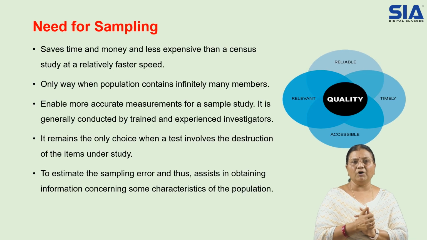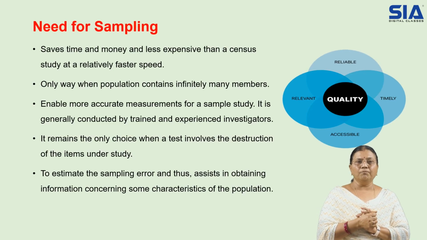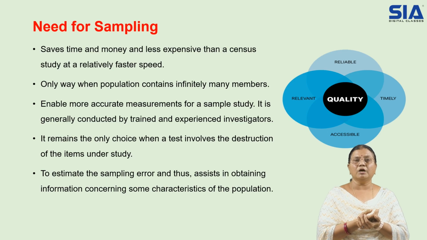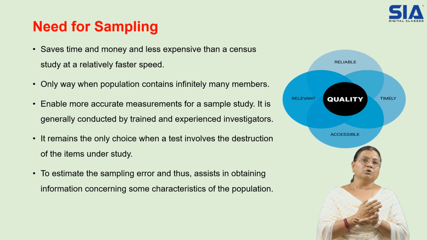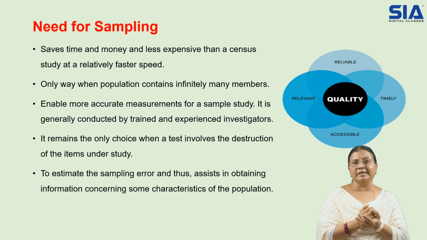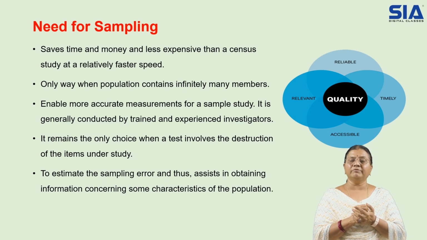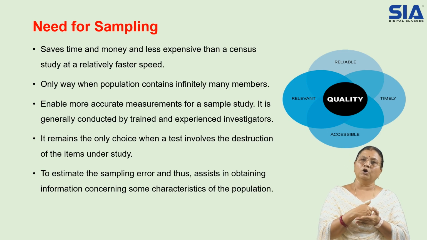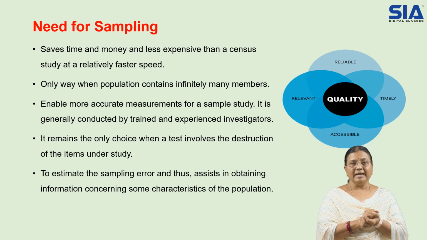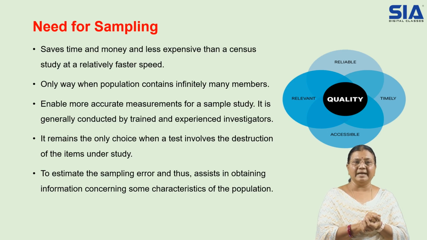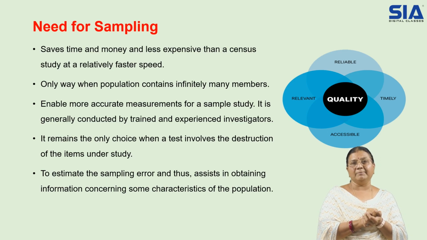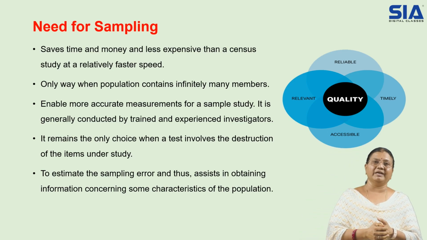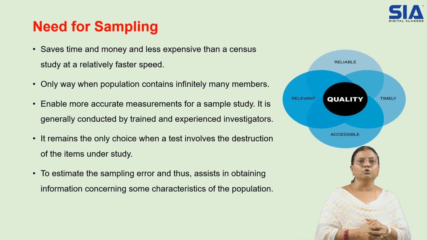Then the need for sampling. What is the need for sampling? First of all, it saves time. Instead of going through each one of the total population, it is time consuming and also very expensive. When we want to study that, we cannot complete the study within a limited period. It will take a lot of time. So it saves time and money, and is less expensive than a census study, at a relatively faster speed. Then, it is the only way when the population contains infinitely many members. If the population is infinite, it becomes very tough to do the analysis and the study.